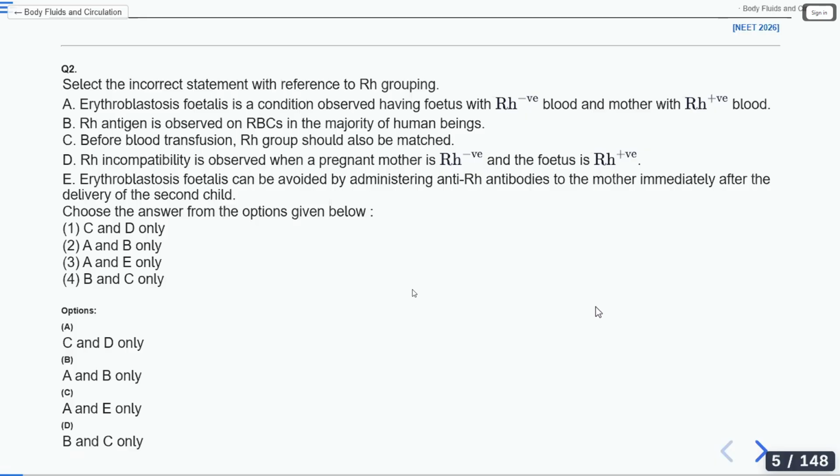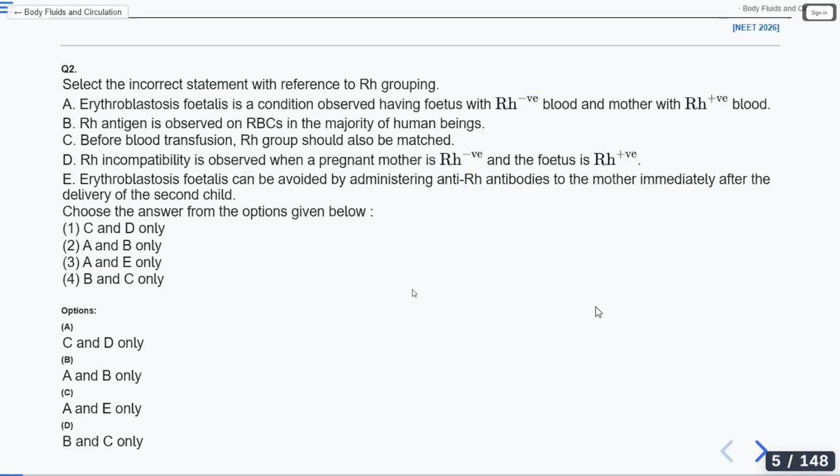Option C: before blood transfusion, RH group should be matched. Option D: RH incompatibility is observed when a pregnant mother is RH negative and the fetus is RH positive. Option E: erythroblastosis fetalis can be avoided by administering anti-RH antibodies to the mother immediately after the delivery of the second child. Which statement is incorrect?